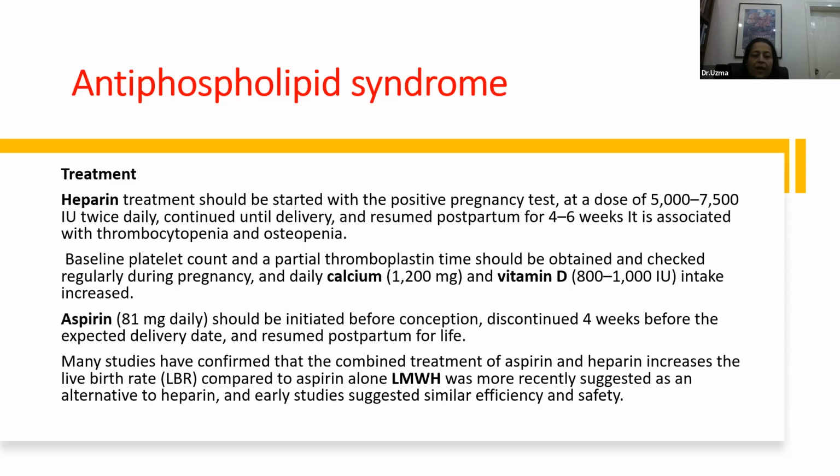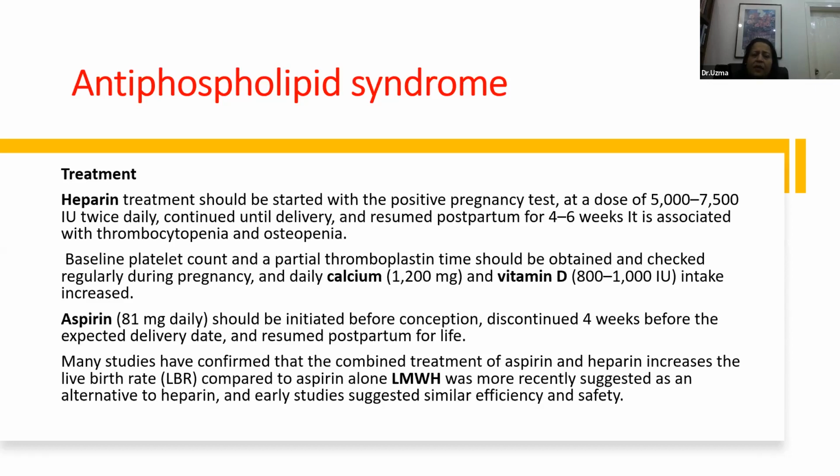So if we are giving unfractionated heparin, it should be started with a positive pregnancy test. Even if you are giving low molecular weight heparin, you should start it as soon as the pregnancy test is positive. And it is given at a dose of 5,000 to 7,500 international units twice daily, and it is continued until delivery. And again, you give a break and then resume postpartum for 4 to 6 weeks.